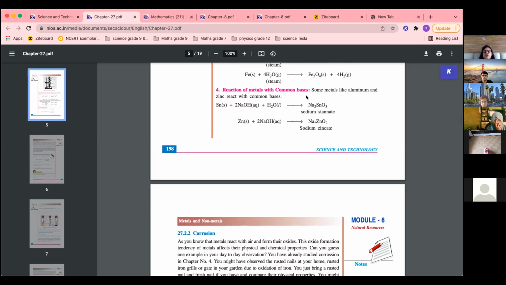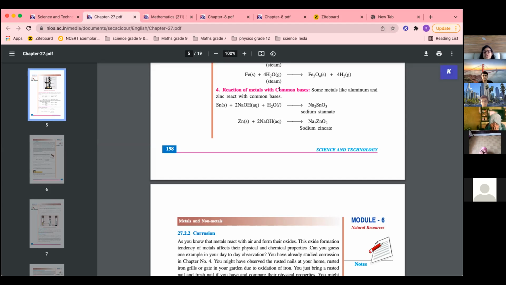Reaction of metals with common bases. Okay. This is the last one. So 4 reactions we have done. Fourth one we are doing. First one was reaction of metals with what? Oxygen, ma'am. Yes, reaction of metal with oxygen, second reaction of metal with acid, third reaction of metal with water, and fourth reaction of metal with common bases.